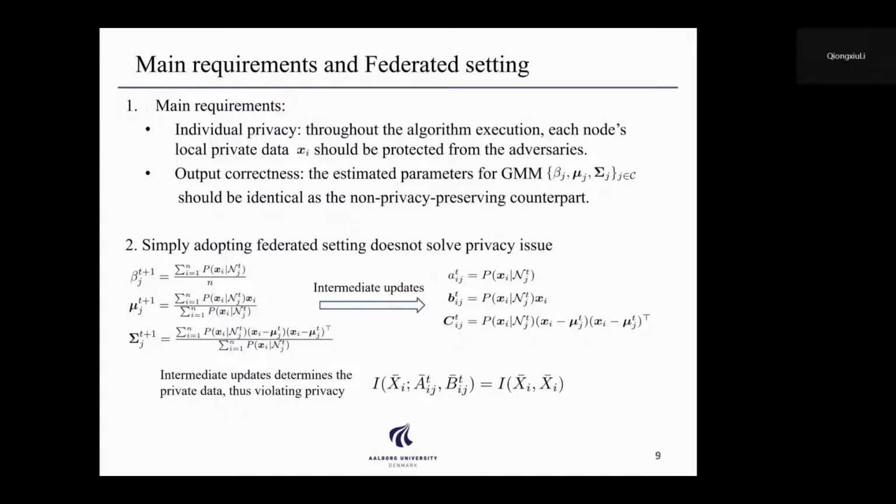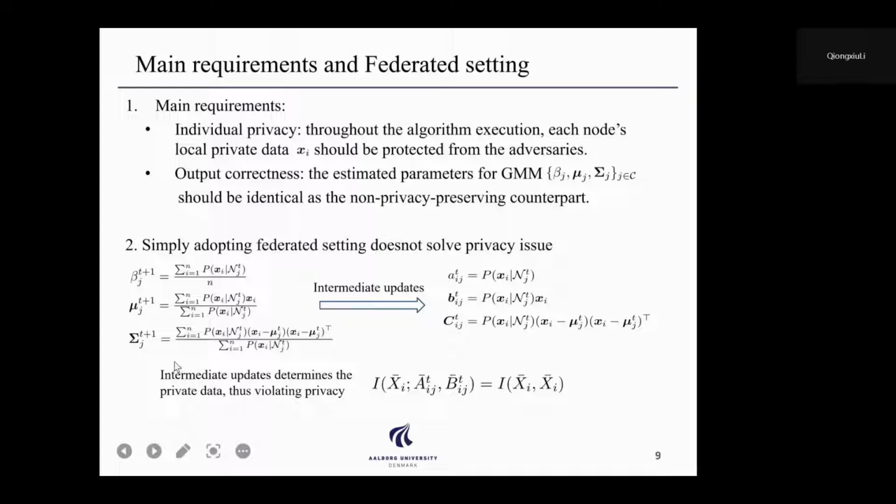Federated learning is very popular as it is motivated by privacy concern, because it does not transmit the local or private data directly, but transmits the intermediate updates or results. In this setting, if we simply apply federated learning, we can define A, B, and C as the intermediate updates for updating the Gaussian mixture model parameters.